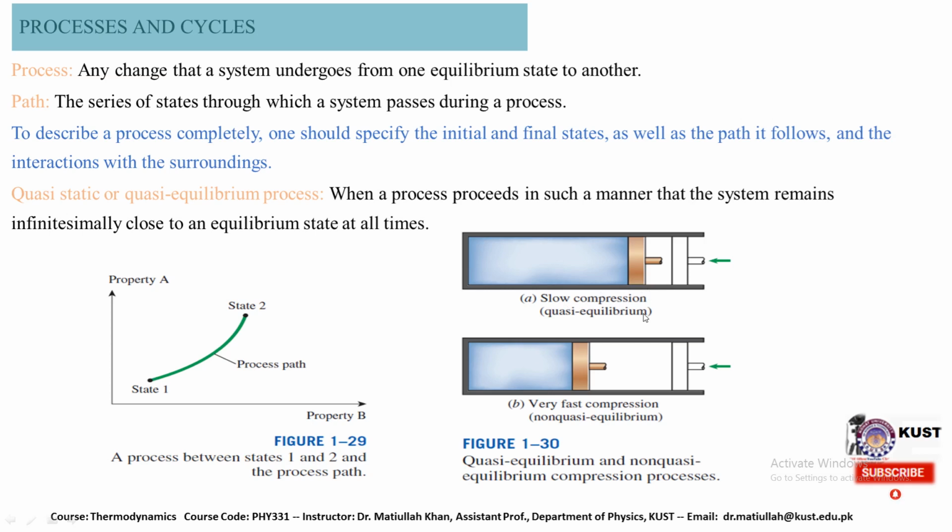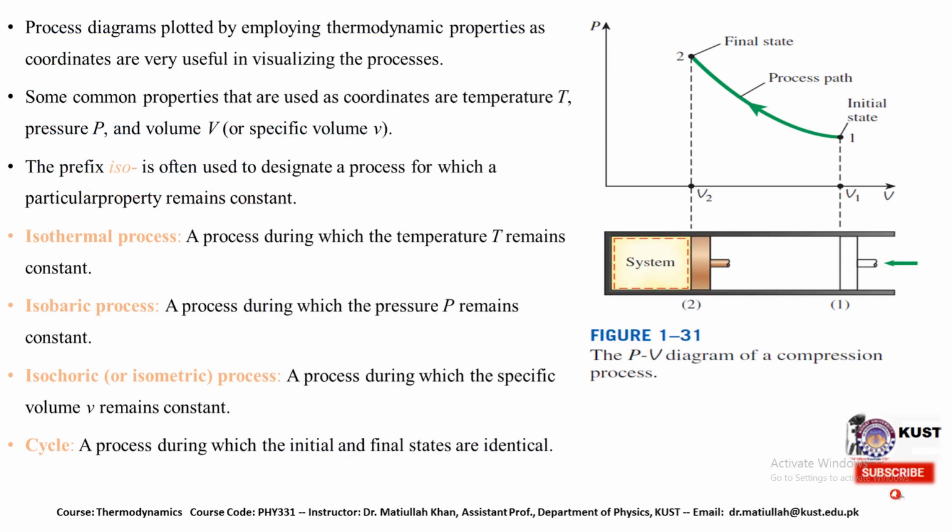Here we have slow compression, that is quasi-equilibrium, and here we have very fast compression, that is non-quasi-equilibrium. So we have a process between state 1 and state 2, and the path of any particular process is available here. A process diagram can be plotted by employing thermodynamic properties. The coordinates are very useful in visualizing the properties. Some common properties used in coordinates are temperature, pressure, and volume, and when we draw it, that is called a PVT diagram.